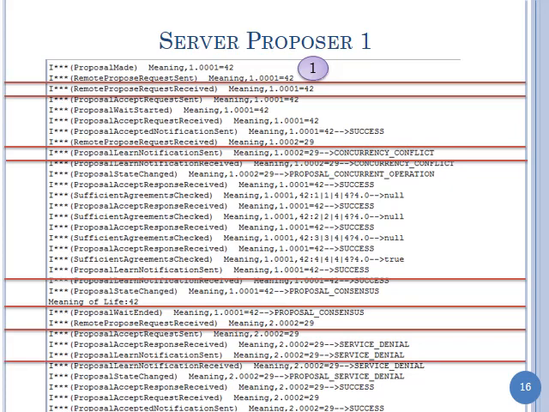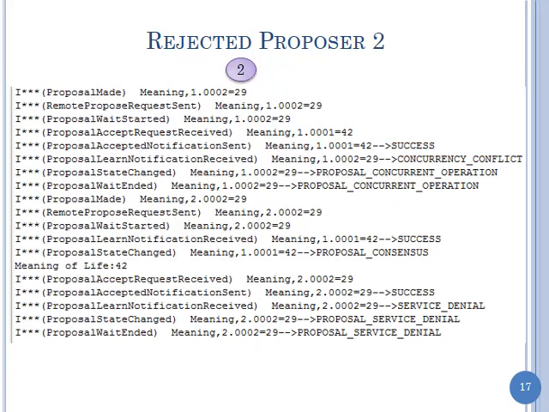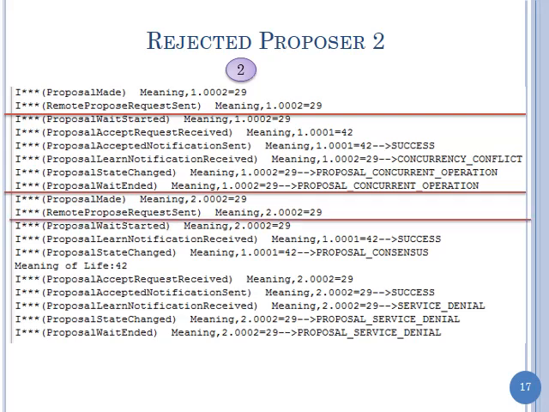Okay? So this is now the second request, and we have a service denial, and that's it. And here's a rejected proposer. It sends this proposal, it gets a concurrent operation, and it goes and sends a new proposal after that with a new ID. The same value with a new ID, and this time it gets a service denial. Okay? So this is from the point of view of the proposer. That was the central guy.